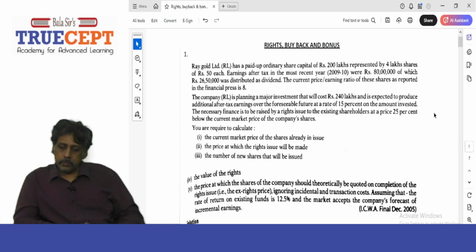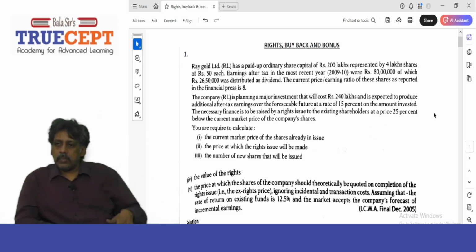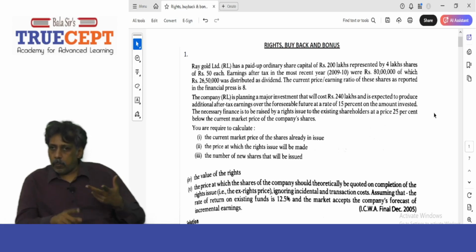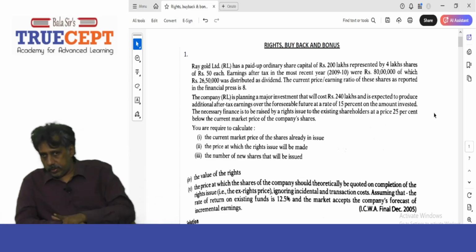Yes. Next. The necessary finance is to be raised by a rights issue to the existing shareholders at a price of 25% below the current market price of the company shares. Now, what is the rights issue price? We know the current market price is rupees 160. On that, 25% less, that is 40 rupees less. 120 rupees. So 120 is the rights issue price.